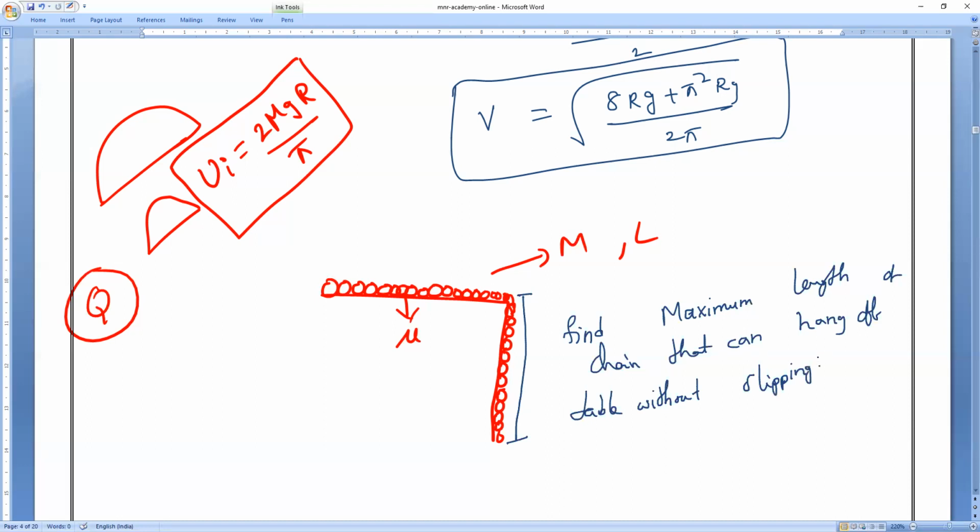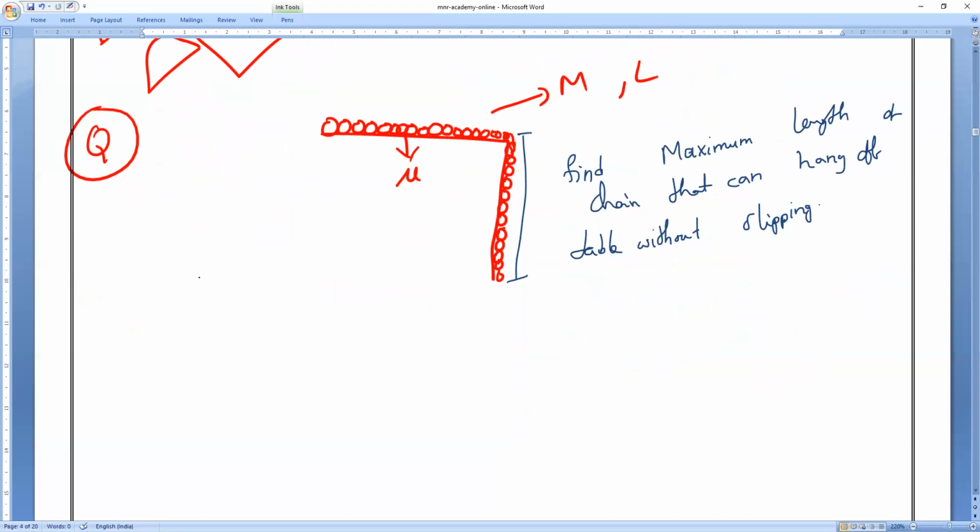Without slipping, so we can balance the chain. You can normally perform it too. We can keep a chain on a table so that some part is hanging and some part is horizontal on the baseline, such that the chain should not slide or slip off. Clear, everybody? That is the length we have to find.